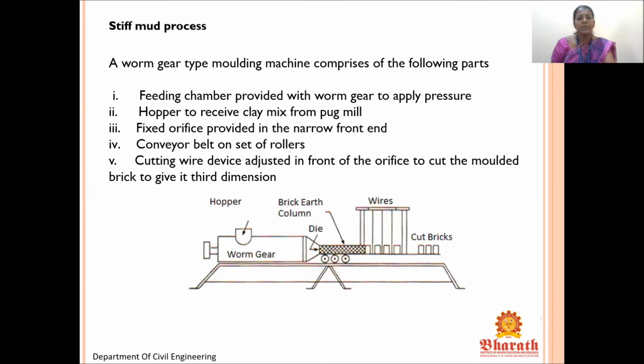So this is the stiff mud machine, where you can see a worm gear type molding machine comprises the following. A feeding chamber is there. It should be provided with a worm gear to apply pressure. After that, a hopper to receive clay mix from the pug mill. So the clay mix will be taken from the pug mill through the hopper. A fixed orifice is provided in the narrow front end. A conveyor belt on a set of rollers. Cutting wire is placed so that it is cut into the desired shape.